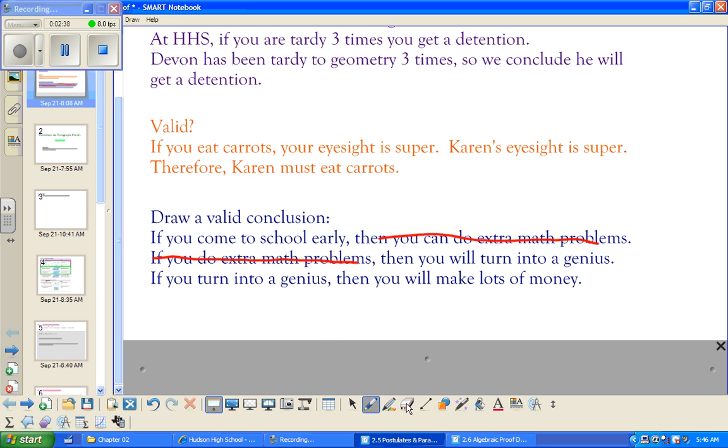You could have also said, if you do extra math problems, then you'll make lots of money. After you said both of those, you could take those two statements, combine them, and say, if you come to school early, then you'll make lots of money.